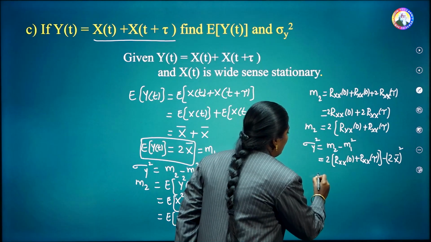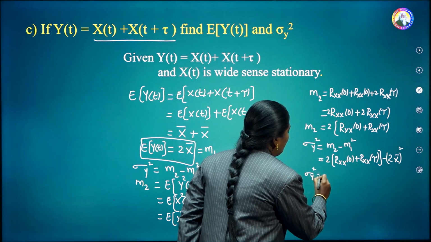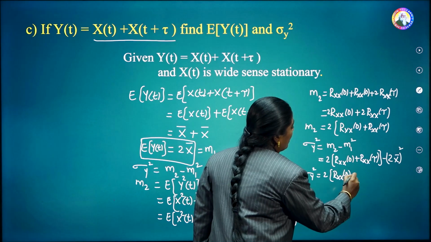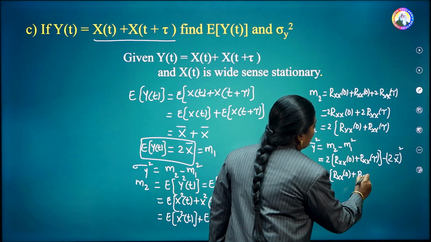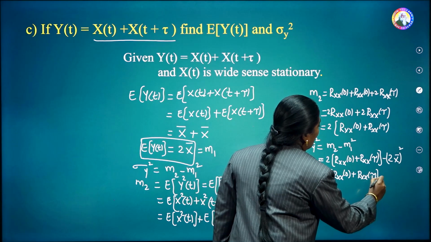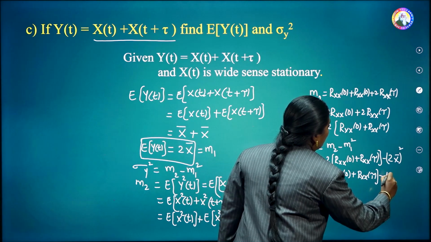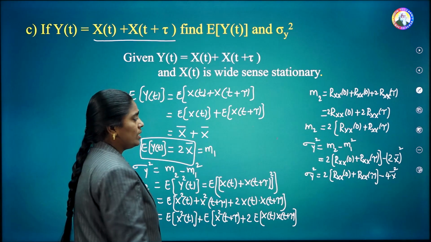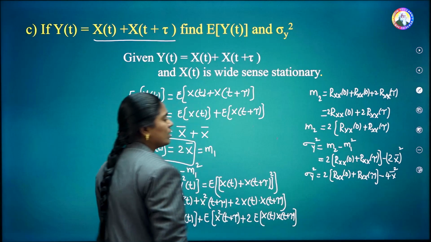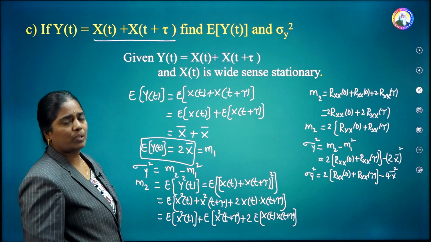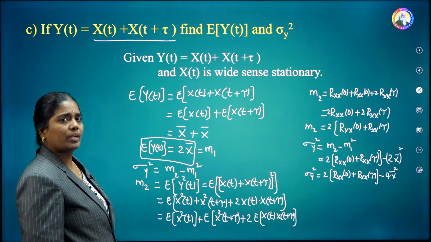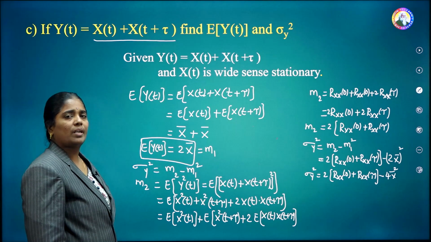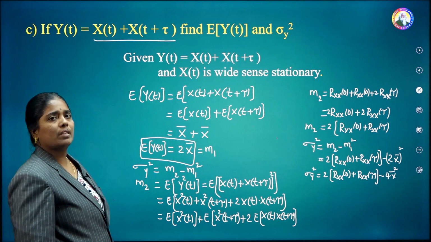Further simplifying, sigma y square is equal to 2 into R xx of 0 plus R xx of tau minus 2 square, which is nothing but 4, into x bar square. Therefore, this is the variance of the random process y of t, that is sigma y square. Like that, we have calculated all of A, B, C for the given random process y of t in terms of x of t.